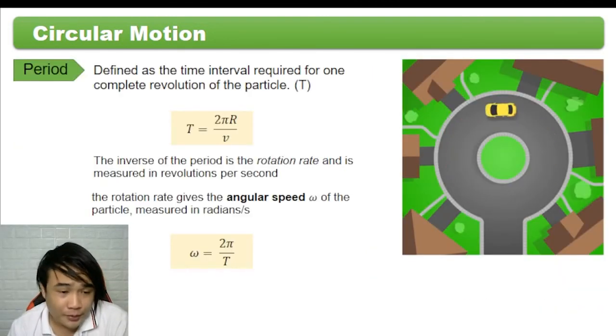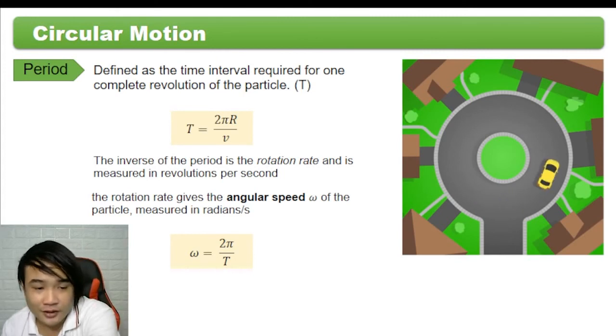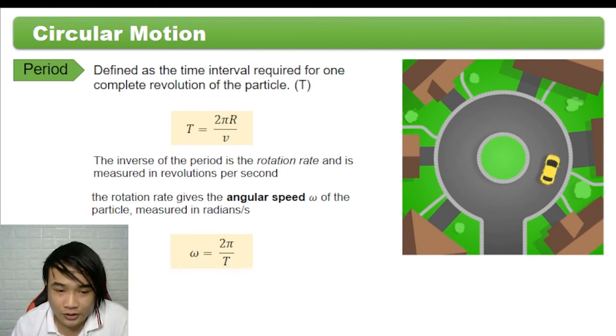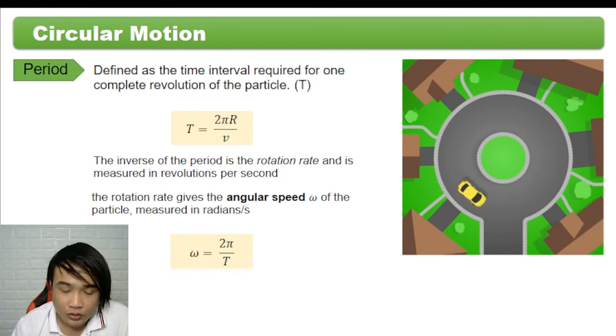So meron tayo dito period, defined as the time interval required for one complete revolution of the particle. So the variable na ginagamit natin is T. Itong equation na to, galing siya sa velocity is equal to distance over time.